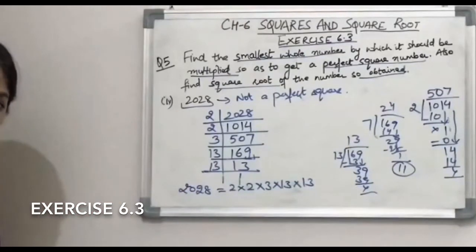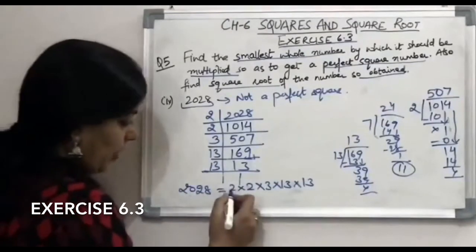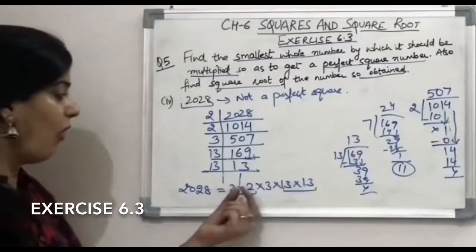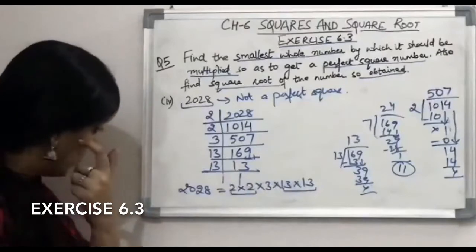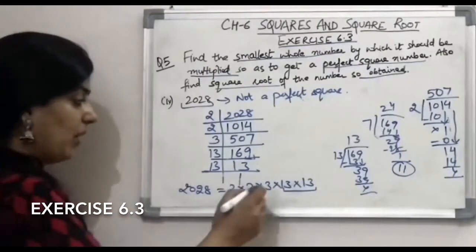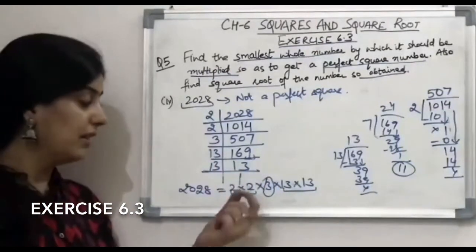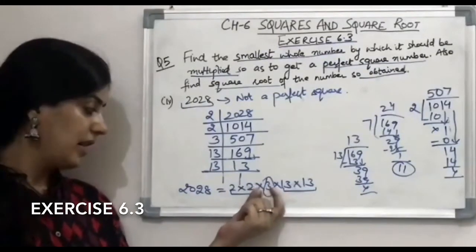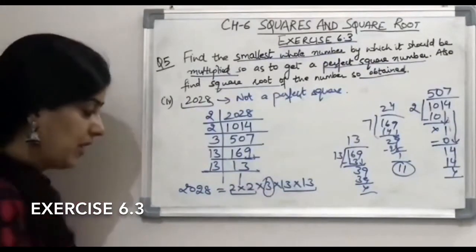Clearly, it is not a perfect square. Why? Because we don't have a pair of all the numbers. We should have a pair of 3 also. That means 2 3s होने चाहिए थे हमारे पास. Then we can say that it is a perfect square और हम square root निकाल लेते.